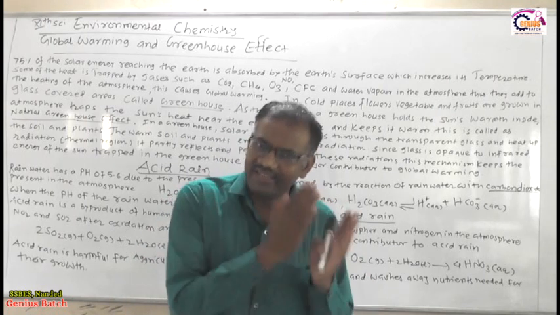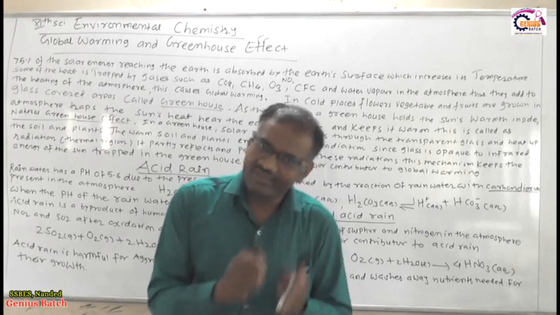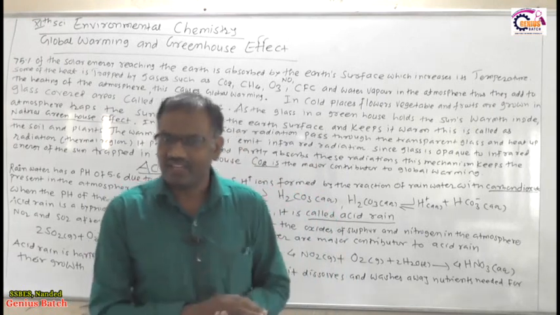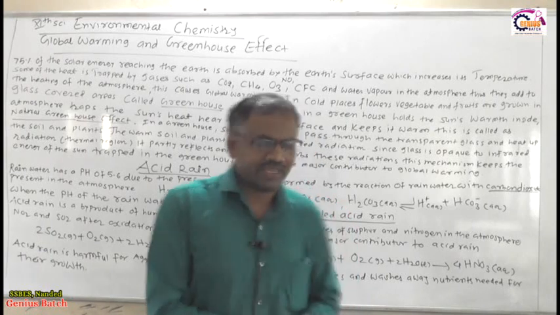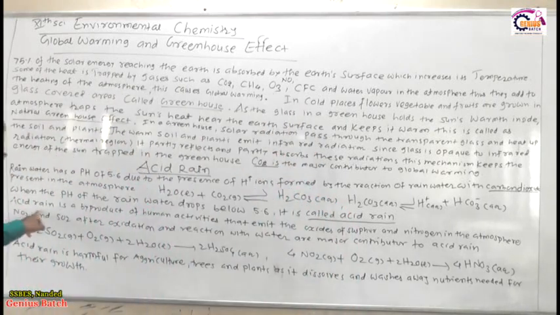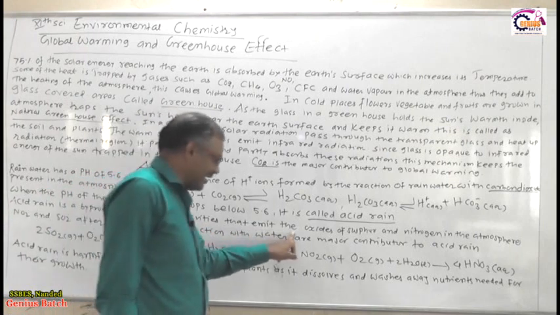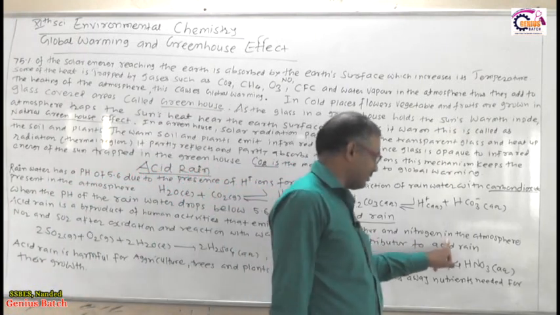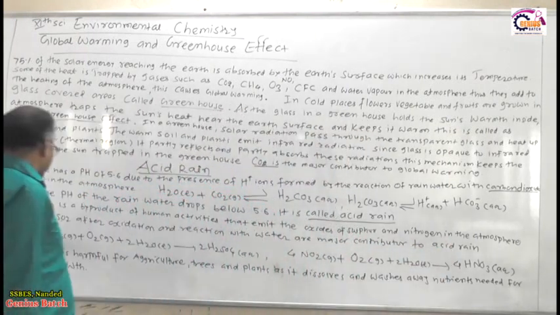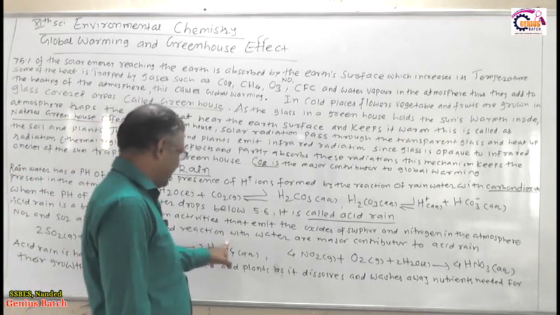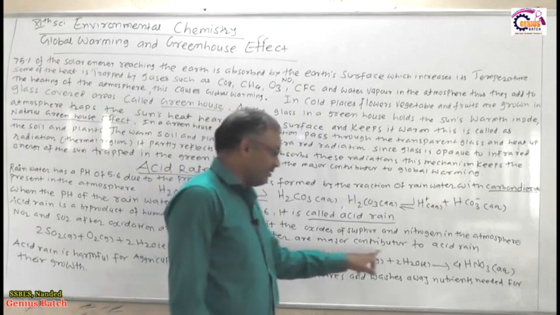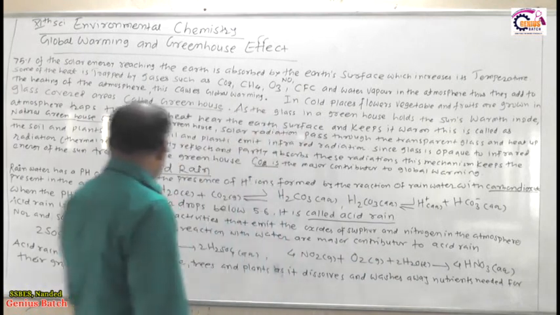When they react with oxygen, oxidation takes place, forming sulfur dioxide gas and nitrogen dioxide gas. That is NO2 and SO2, and they react with water and are the main contributors to acid rain.